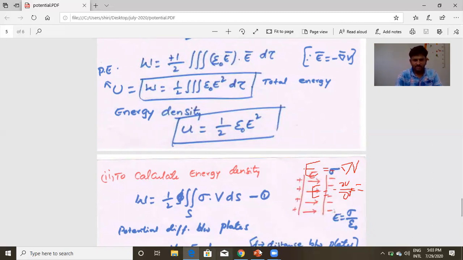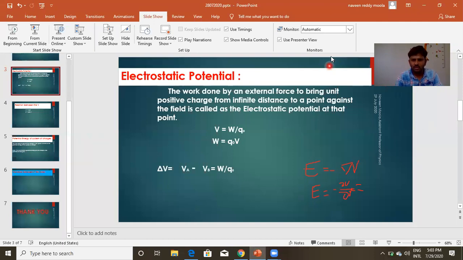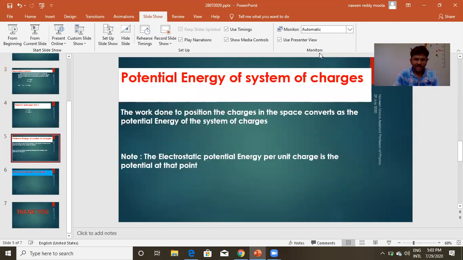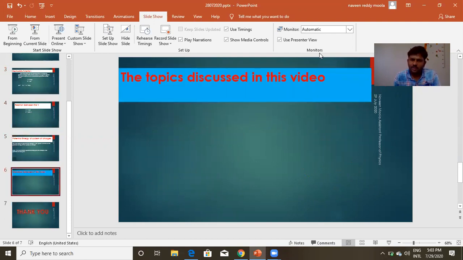This is about electrostatic potential and potential energy. In this video, we discussed the relation between electric field intensity and electrostatic potential. E is equal to minus del V or V is equal to minus integral E dr, both integral form as well as differential form. We derived that, and then we saw the definition of electrostatic potential energy for a system of charges.